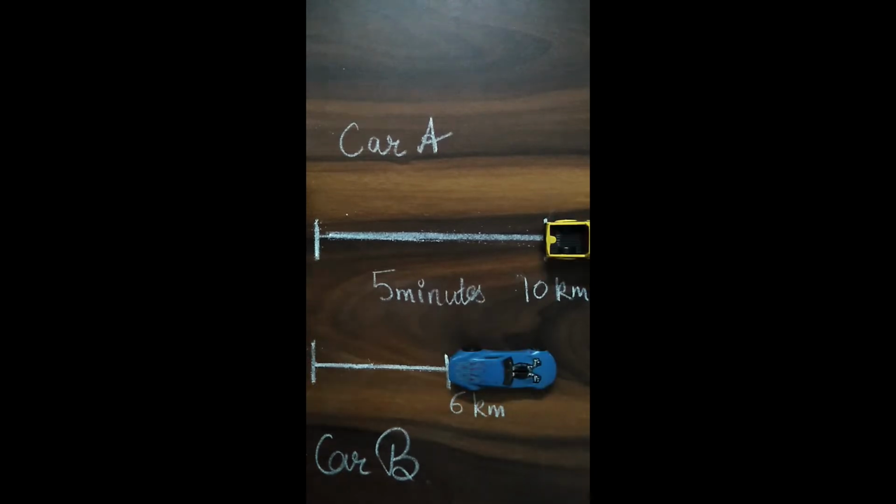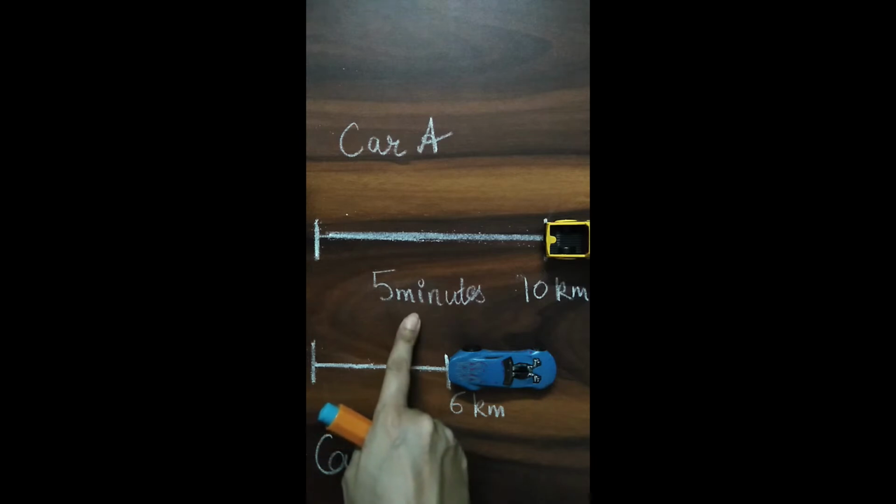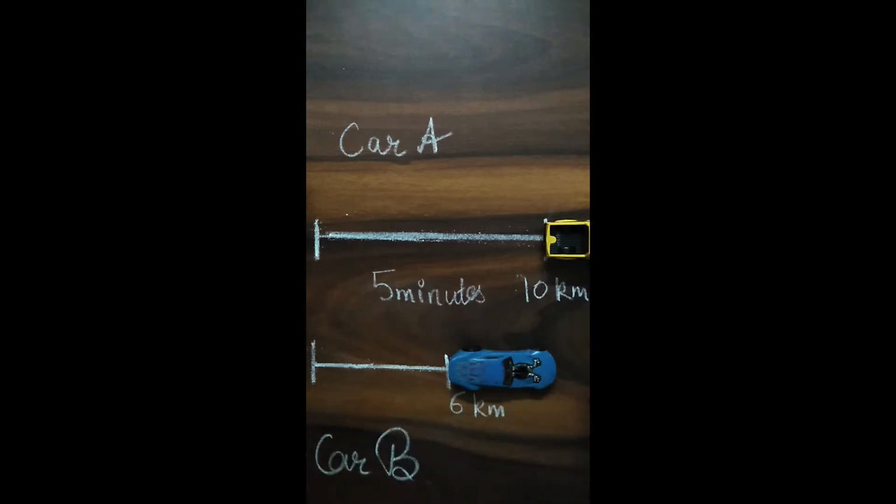So this means that car A has covered a larger distance than car B in the same interval of time of 5 minutes. So this means that car A is running faster than car B.